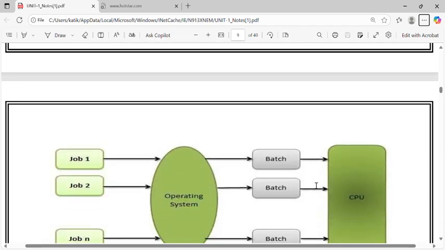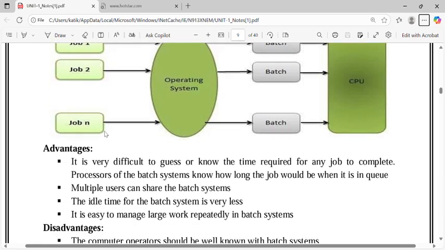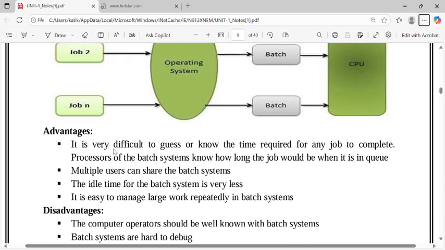So let's go with an example. Suppose job 1, job 2, and so on up to job n, and this is the batch operating system that will be used. For example, if job 1 and job 2 are similar jobs, we make them a batch 1, and this is executed in the CPU. Again, job 3 and job 4 have similarities, so this operation makes another batch and it is executed on the CPU. So on it continues. This is the main purpose of the batch operating system.